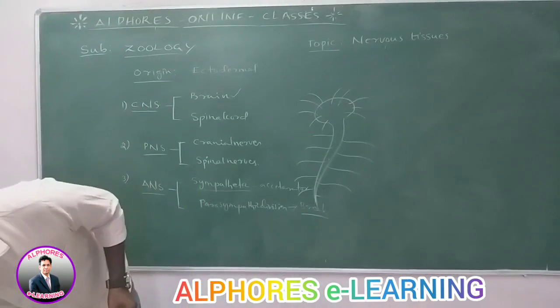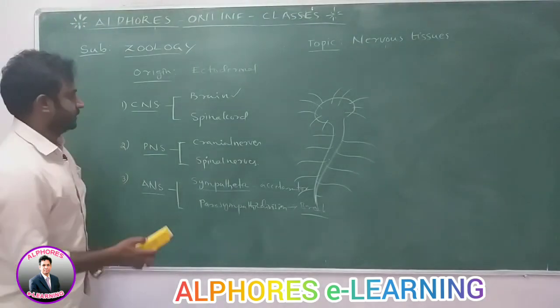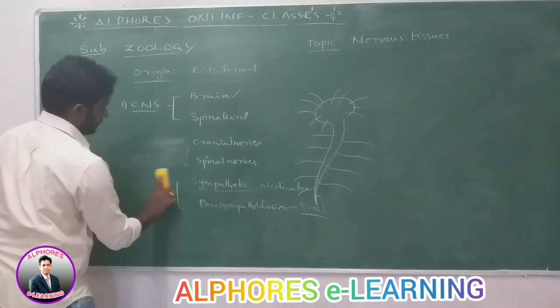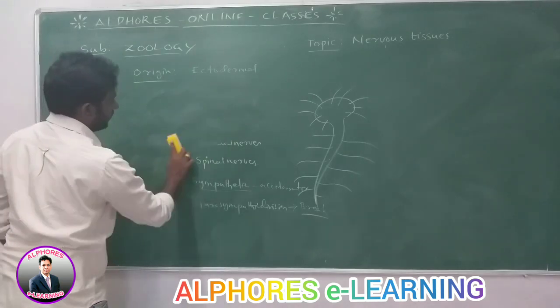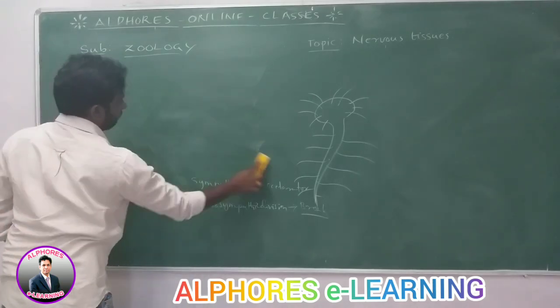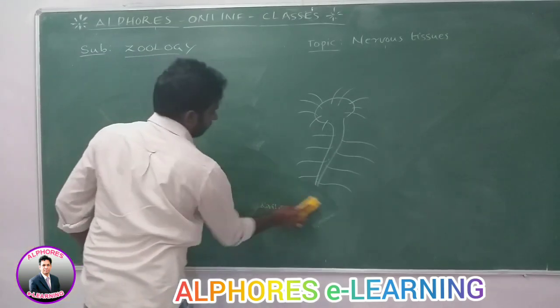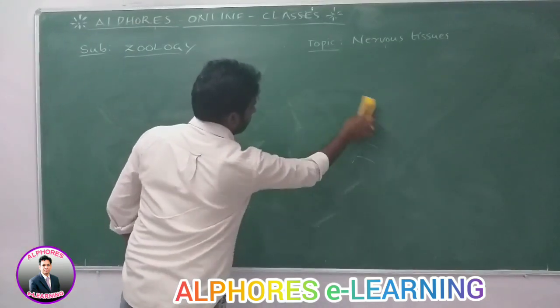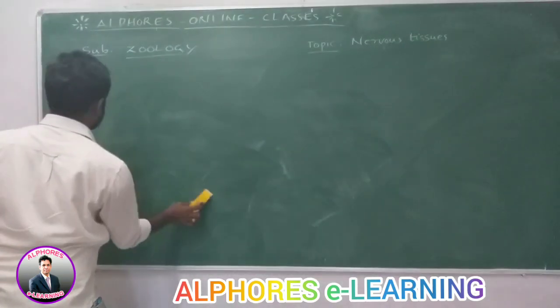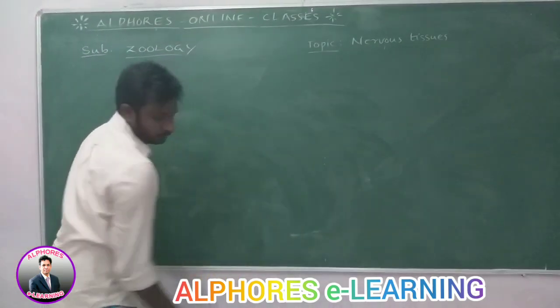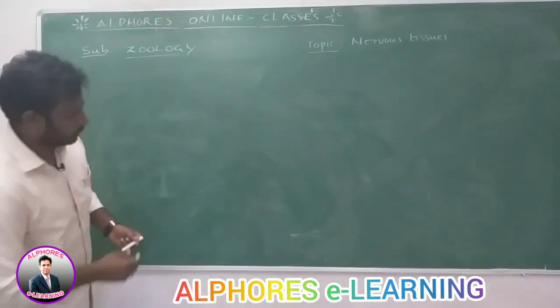Nervous tissues consist of two types of cells.